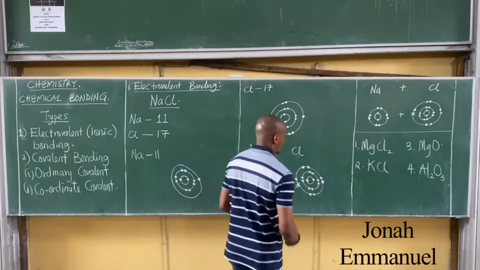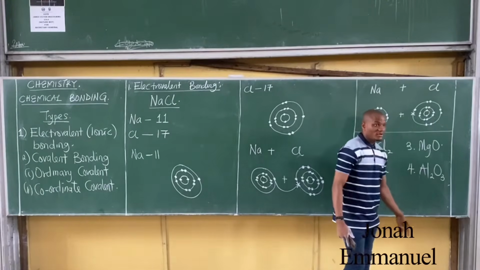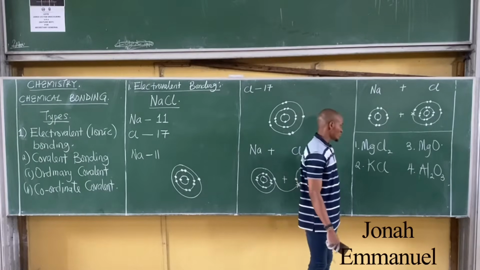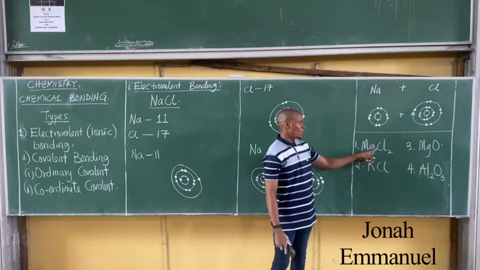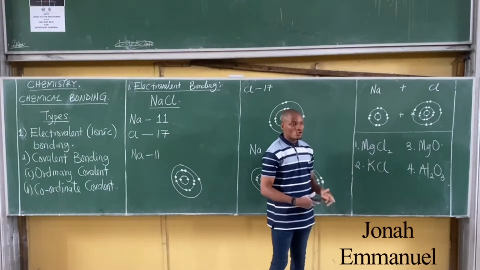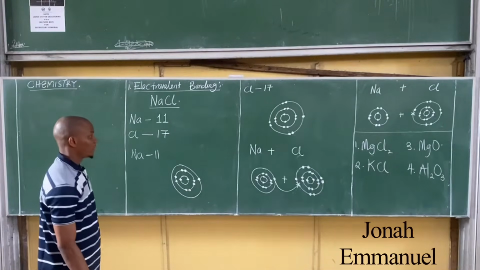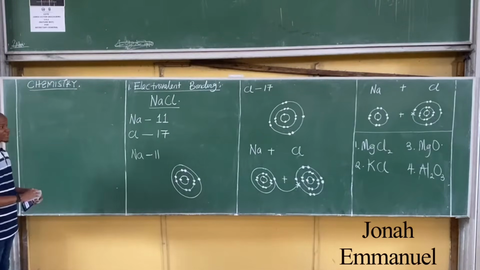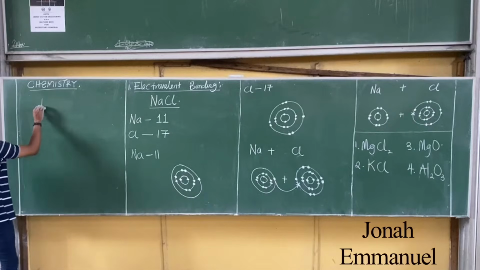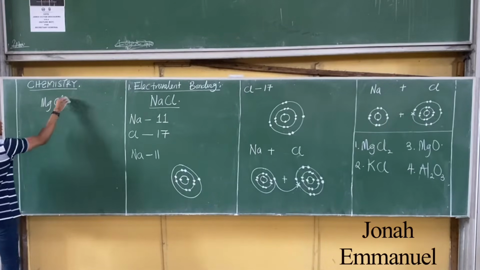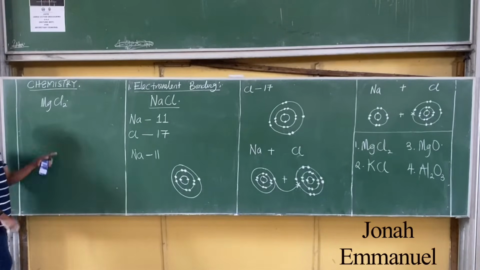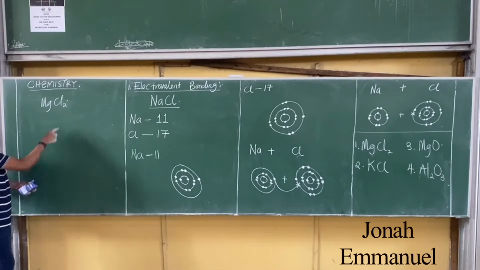Look at here. If it affects anything, yes, it does. What does this mean? It means you have one magnesium atom and 2 chlorine atoms. Alright, let's do this very fast. Let's see how to do this. MgCl2. What do I do? This means that I'm having one magnesium atom combining with 2 chlorine atoms. So this is how it works.